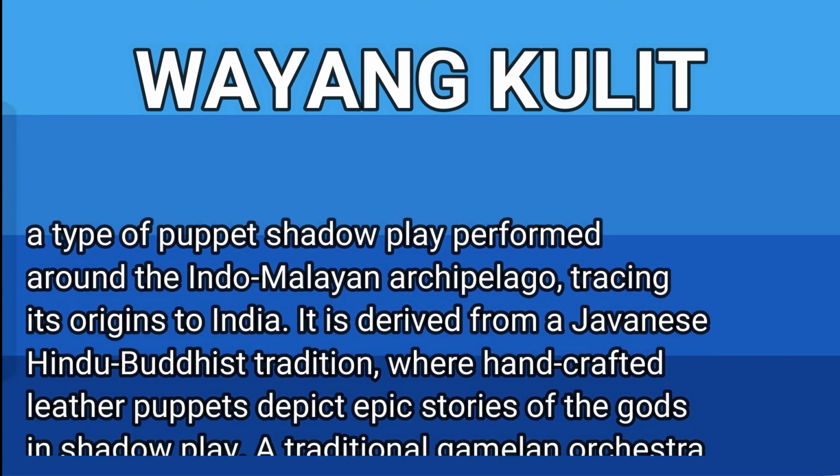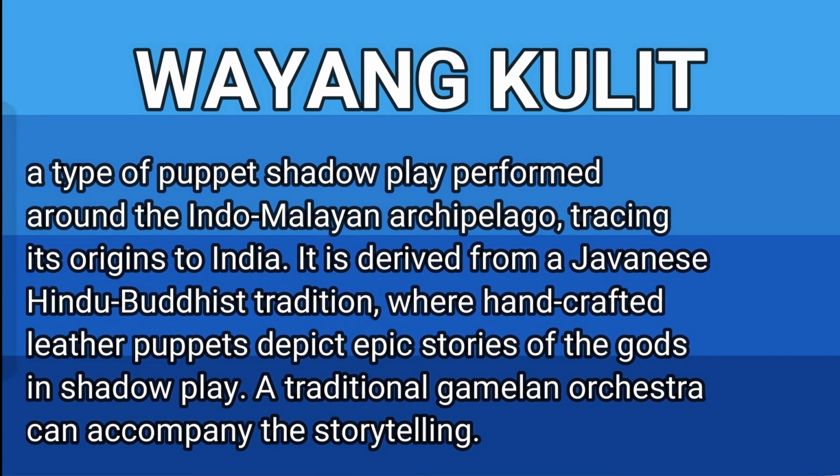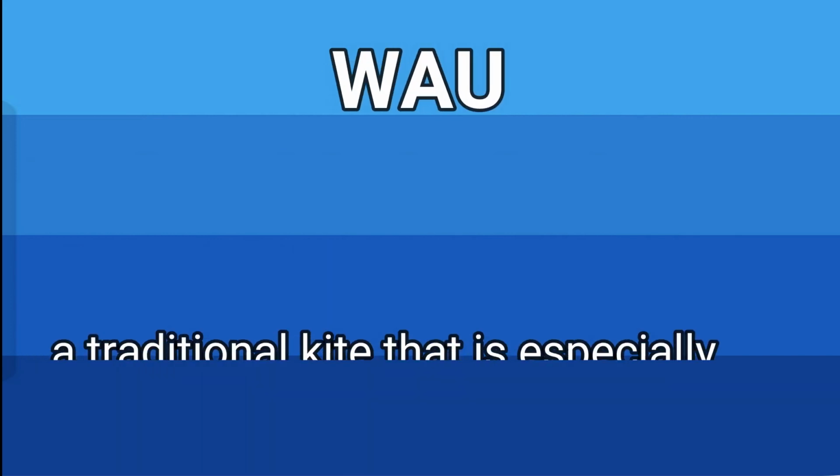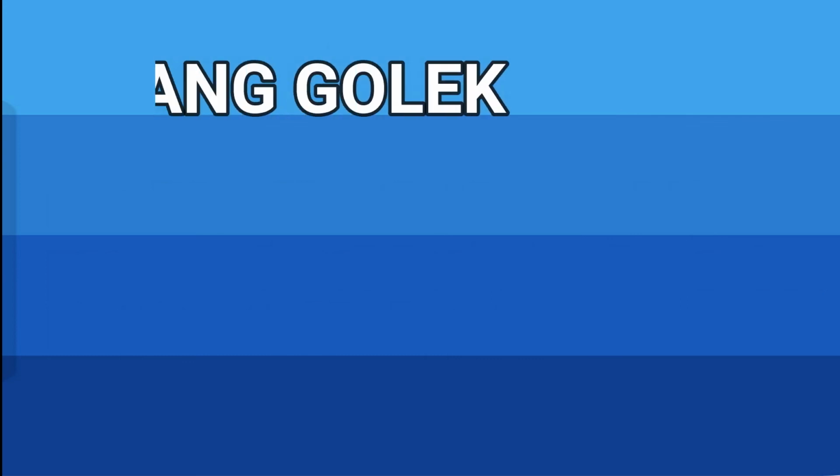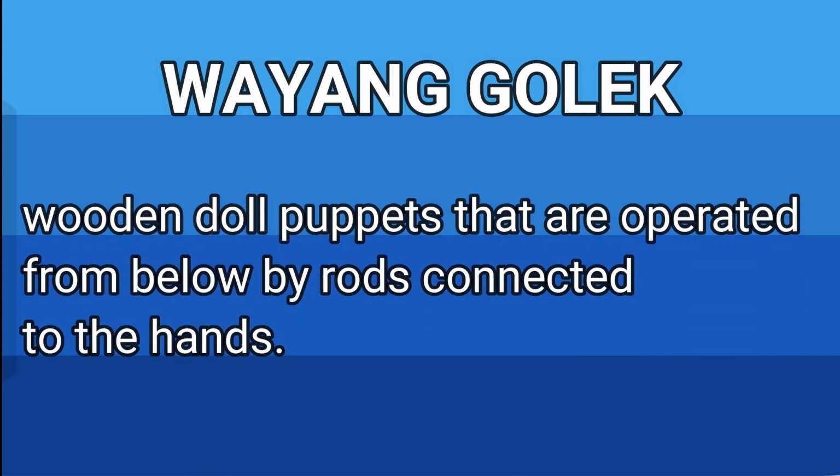Wayang kulit. A type of puppet shadow play performed around the Indo-Malayan archipelago, tracing its origins to India. It is derived from a Javanese Hindu-Buddhist tradition, where handcrafted leather puppets depict epic stories of the gods in shadow play. A traditional gamelan orchestra can accompany the storytelling. Wau. A traditional kite that is especially popular in the state of Kelantan, on the east coast of Malaysia. Wayang golek. Wooden doll puppets that are operated from below by rods connected to the hands.